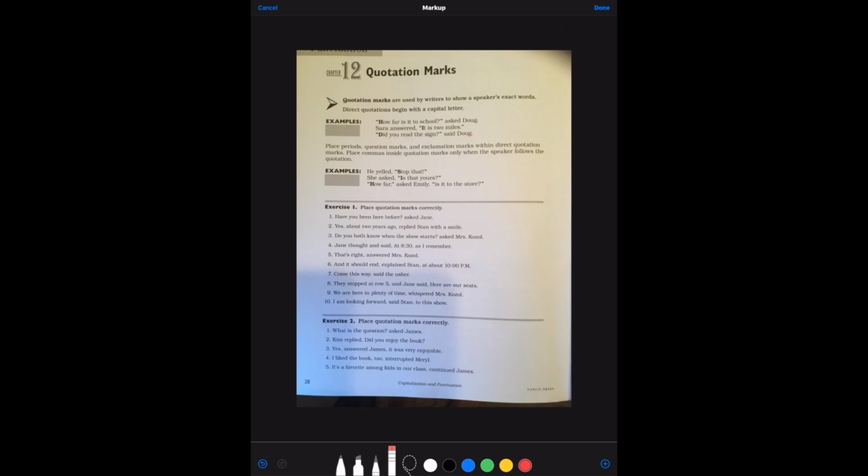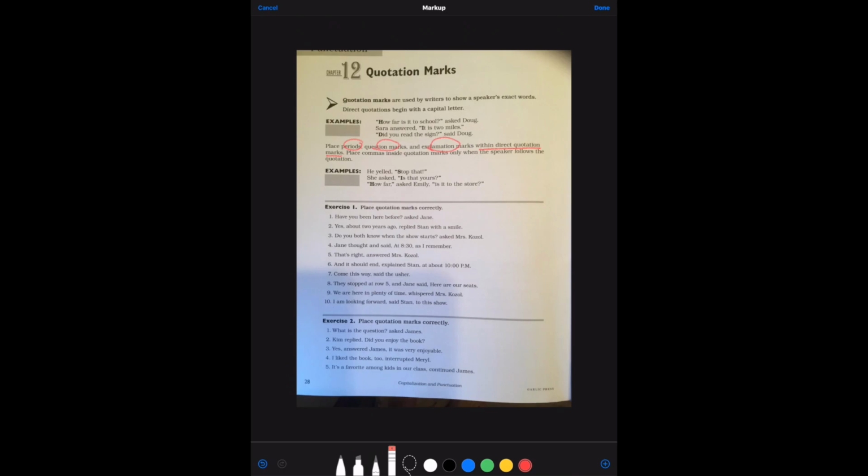So then it says, place periods, question marks, and exclamation marks within direct quotation marks. All right? So every time there's a period, a question mark, or an exclamation mark in the original statement or in the original remark, whether it's a question or a statement, then you include those in the quotation marks.